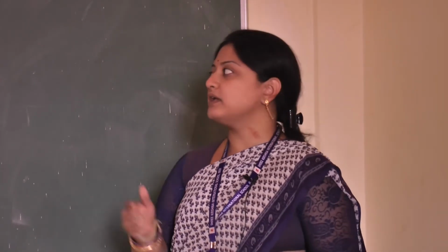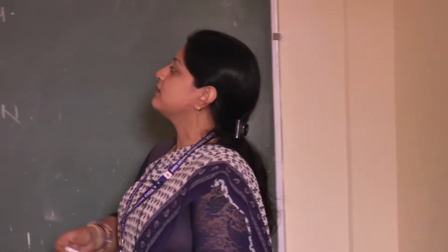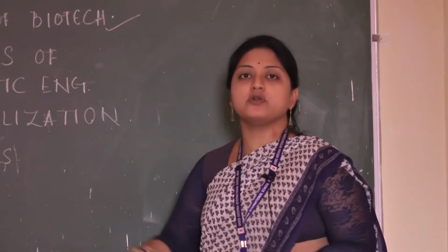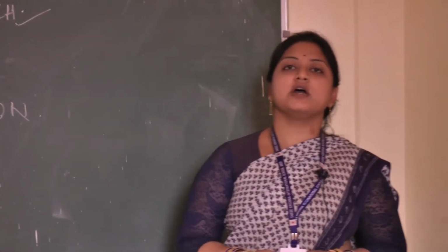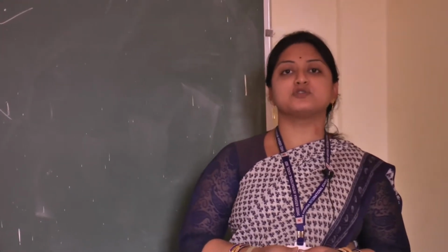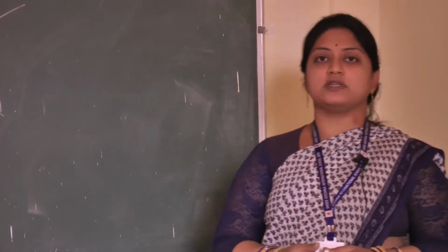For example, among the advances of biotechnology, we are using insulin nowadays. What is insulin? Insulin is a protein that helps lower the blood sugar. It maintains the blood sugar level.